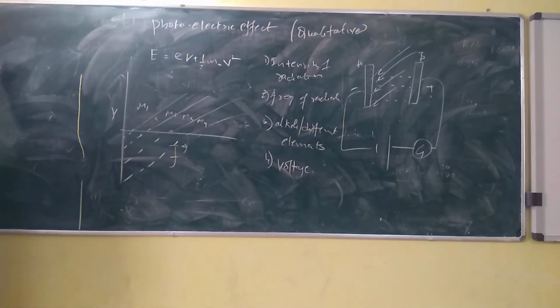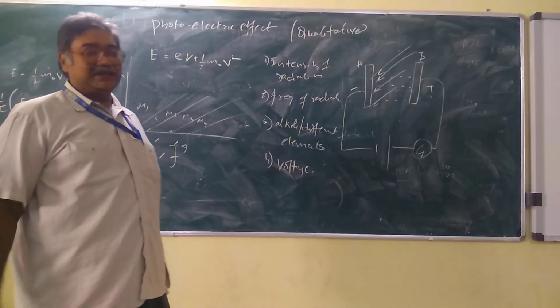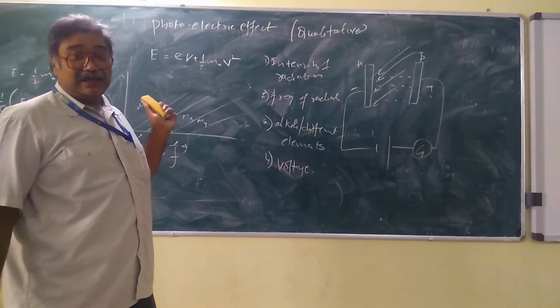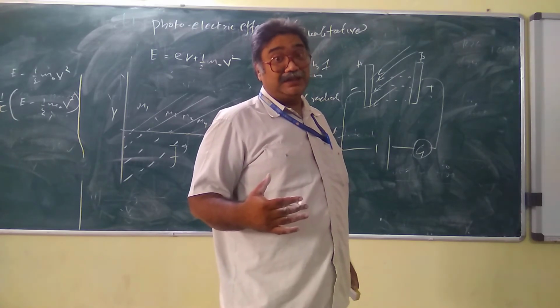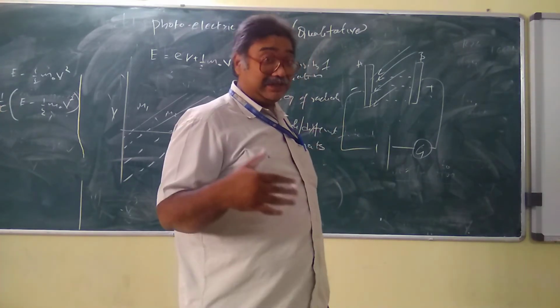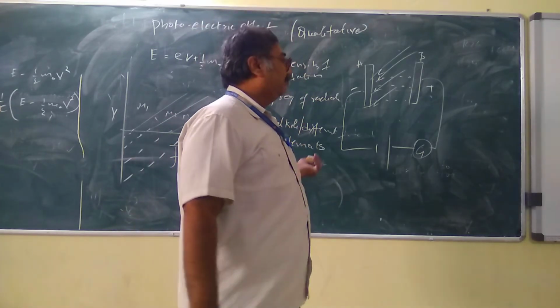This can be written as eV equals capital E minus half m naught v squared, or V equals 1 by e times (E minus 1 by 2 m naught v squared), and we call this the stopping potential. The stopping potential is represented by this equation. After the experiment is started, if we want to make the electrons come to rest, we need to apply the voltage in the reverse direction. When we apply the voltage in reverse, at exactly one particular point the current will become zero. This is the beauty of the photoelectric effect.